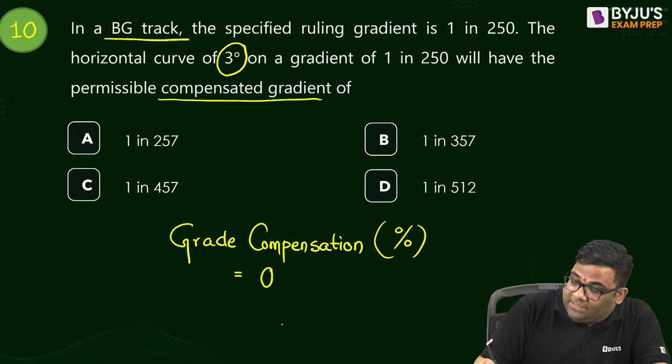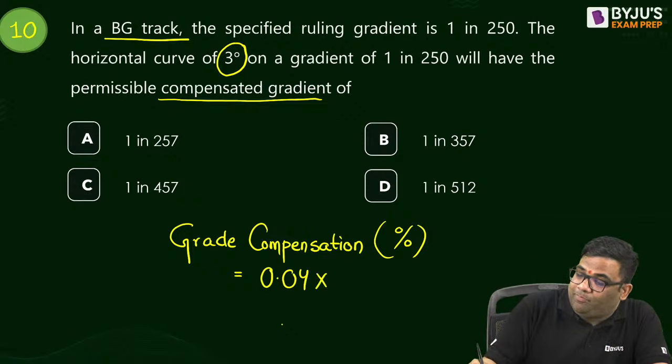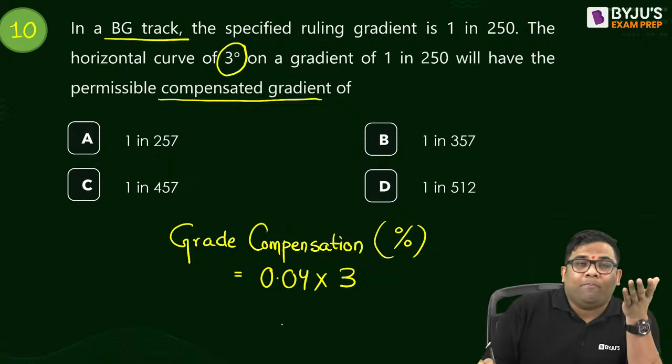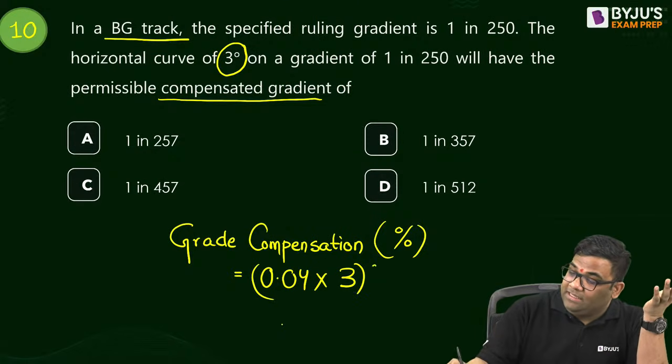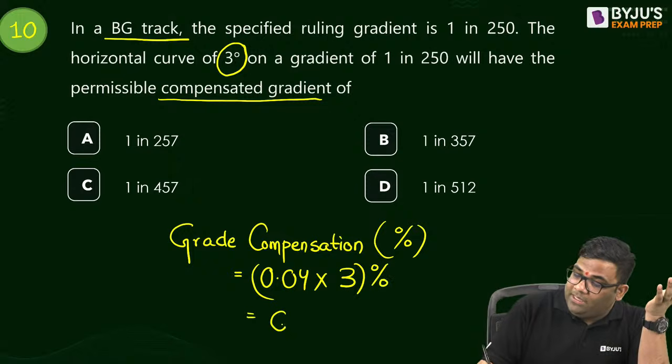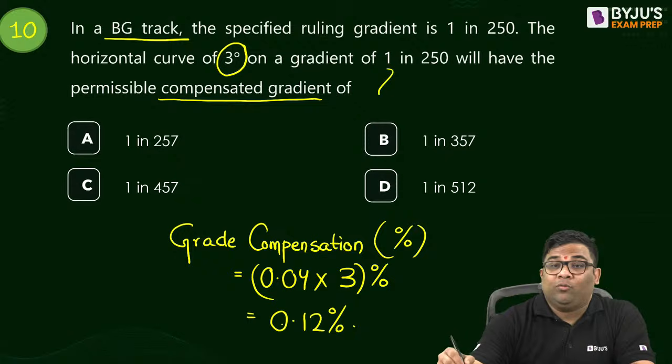It is 0.04 into 3, right? Because it is 0.04 percentage per degree. So it is 3 degrees, so it will be equal to 0.12 percentage. Very good. Now, this 1 in 250 is how much?